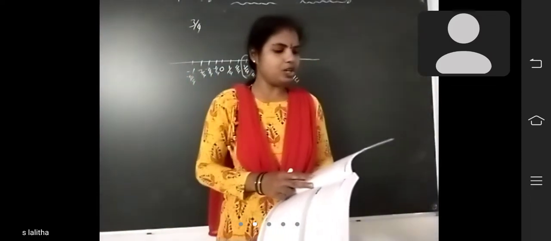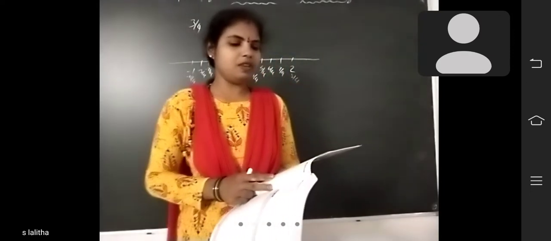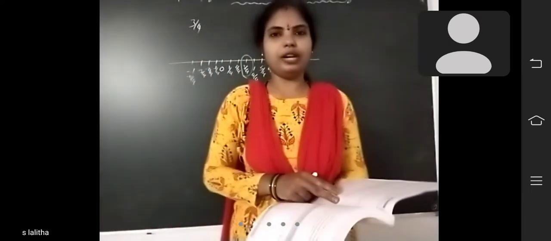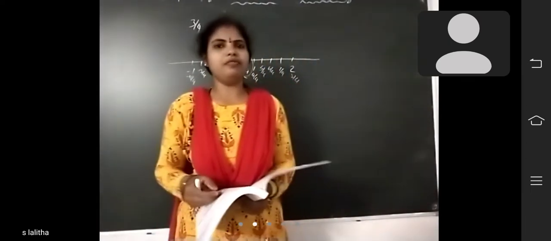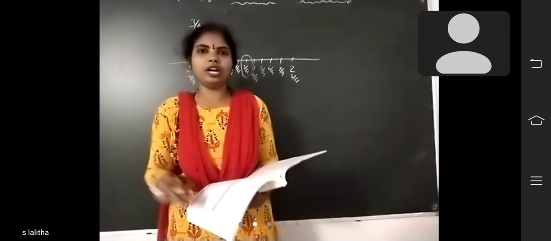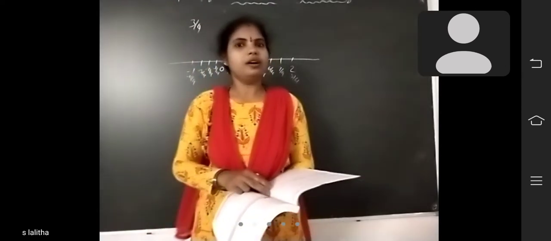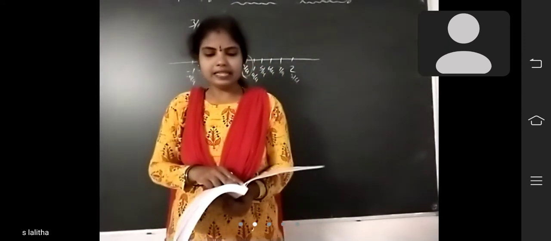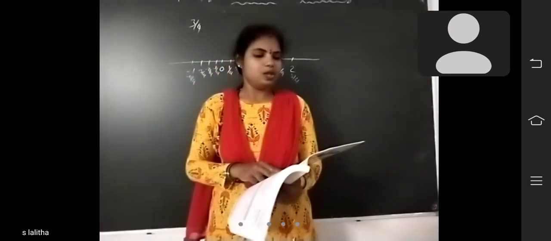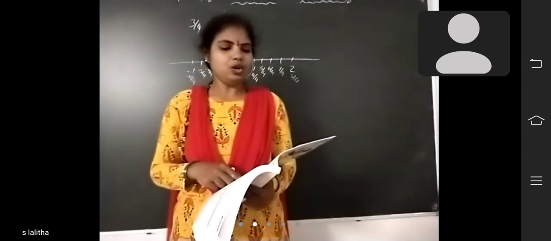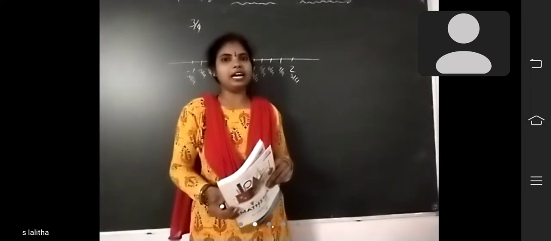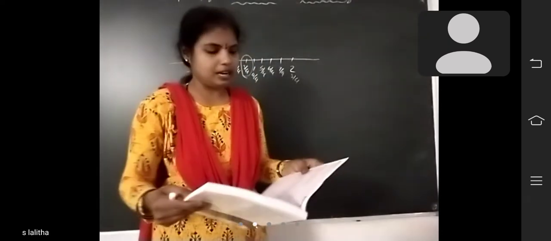Next, comparison of rational numbers. To compare rational numbers, we may notice the following points. A positive rational number is always greater than a negative rational number. Already you know, every positive number is always greater than a negative number. Here also, a positive rational number is always greater than a negative rational number. 0 is greater than every negative rational number and less than every positive rational number.